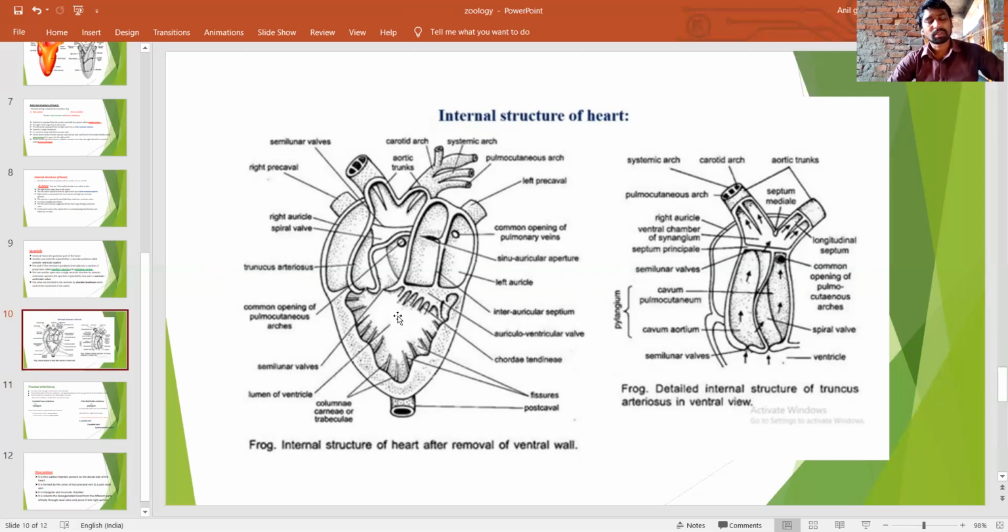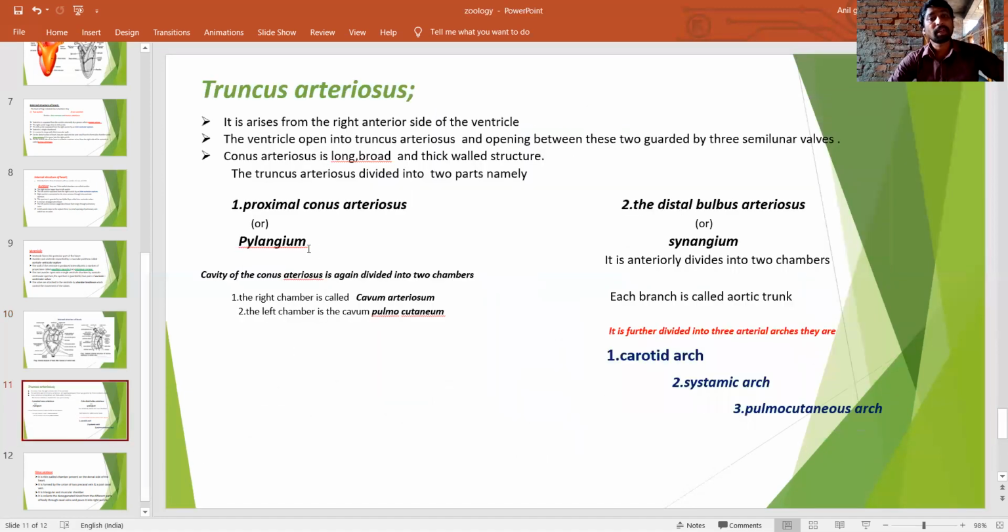The truncus arteriosus has three semilunar valves, and it is again divided into two chambers, the pylangium and the synangium. Pylangium is also called the proximal conus arteriosus, and synangium is also known as the distal bulbus arteriosus.